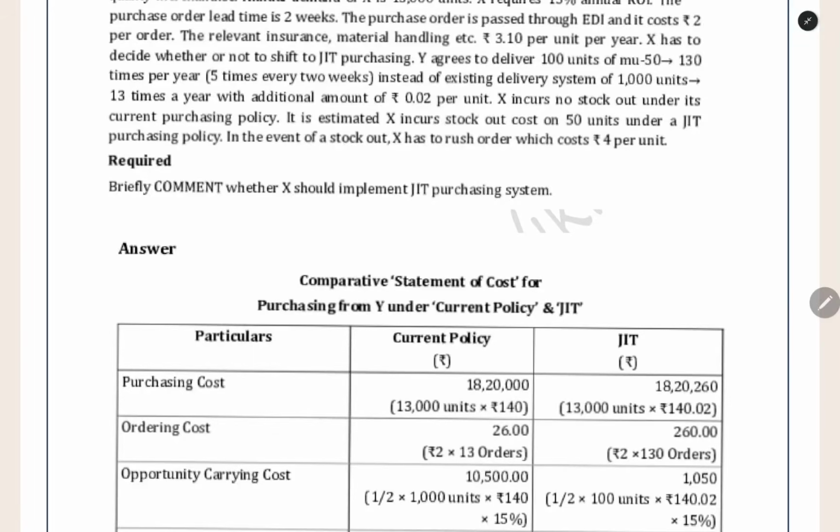In the event of a stock out, the company has to rush order, which costs 4 rupees per unit. What they are saying is that the customer is coming but we are in a stock out situation, which means we have to order in an extraordinary manner. We have to make a quick order, and for that we will incur a cost of 4 rupees per unit. So 50 units into 4 rupees per unit, this is the stock out cost.